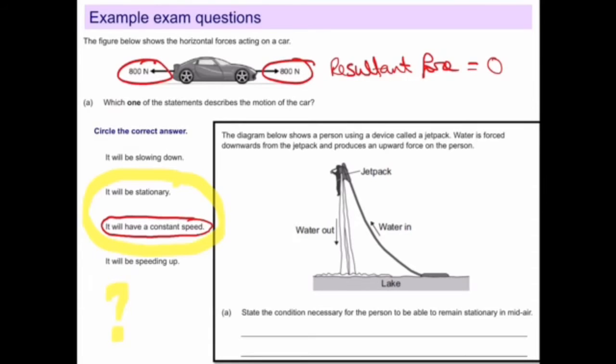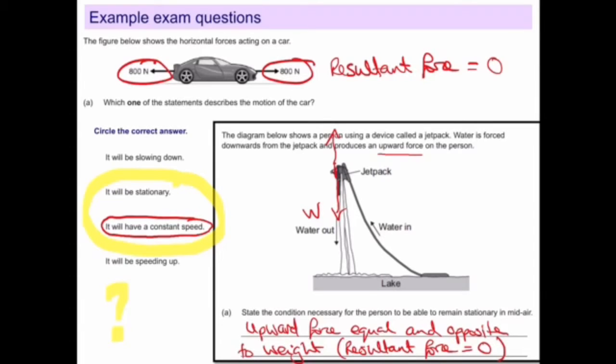The next one, we've got a person using a jetpack. So we've got the person's weight, we've got the upward force, and the condition necessary for the person to be able to remain stationary in midair using Newton's first law. If they're stationary, there's no resultant force, so the upward force must be equal and opposite to the weight.